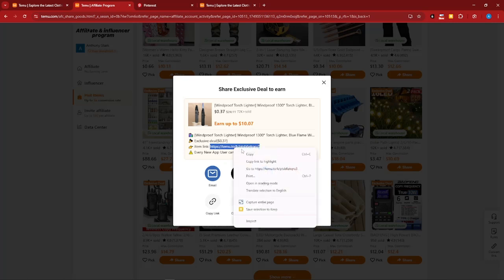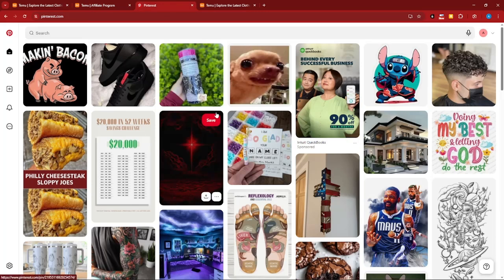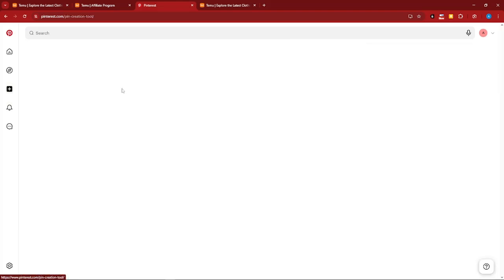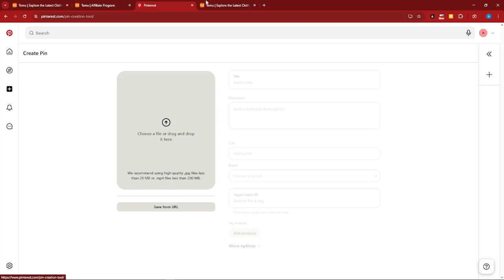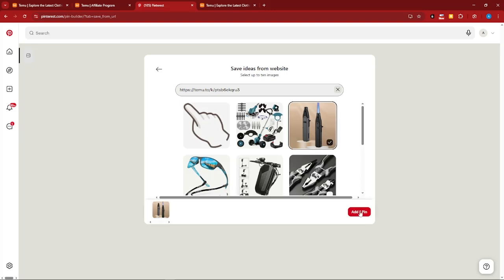All right, so copy that one and go to Pinterest. I think you know where I'm going with this, because Pinterest is a free website where you can market, and right now Pinterest is very trending. We're going to create a pin here. I'm going to type here or save from URL. I'll click on this one and let's see what it gives me. There we have it. I'm going to add that one.